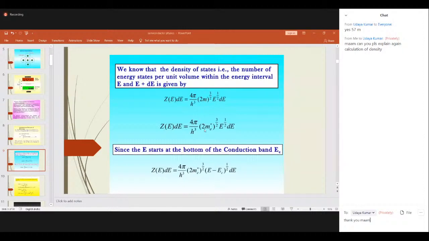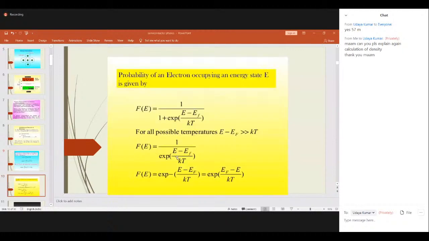Instead of m, we are taking the effective mass of the electron, and instead of the total E, we take from the bottom to the top of the conduction band. That is where we write it as E minus EC whole to the power of half dE. Got it now? So this is the value of Z of E dE. Now coming to F of E. What is F of E?